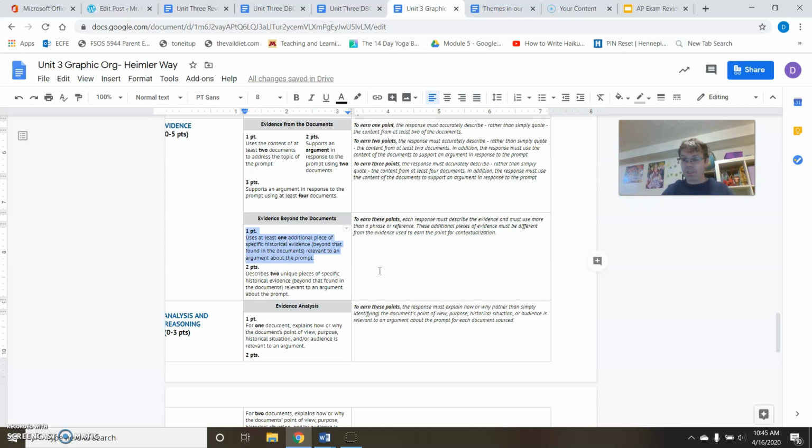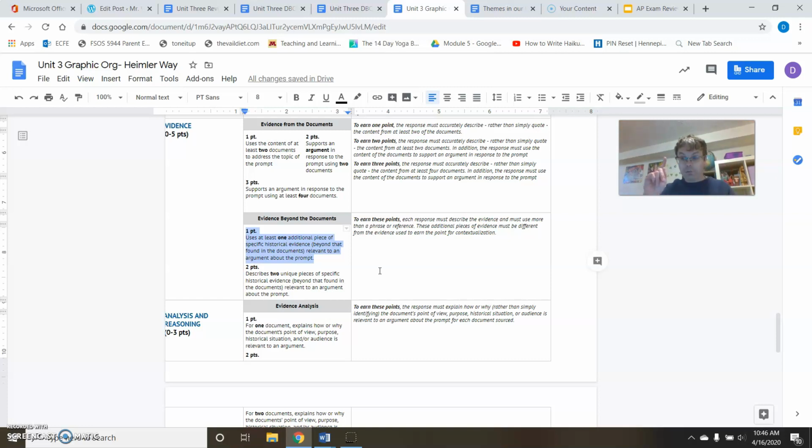So our topic here is basically land-based empires consolidating their power. So if you can bring in outside evidence and bring it back to a land-based empire or any land-based empires, how they were able to consolidate power, you can get a point. Outside evidence does not have to be from any of the documents.